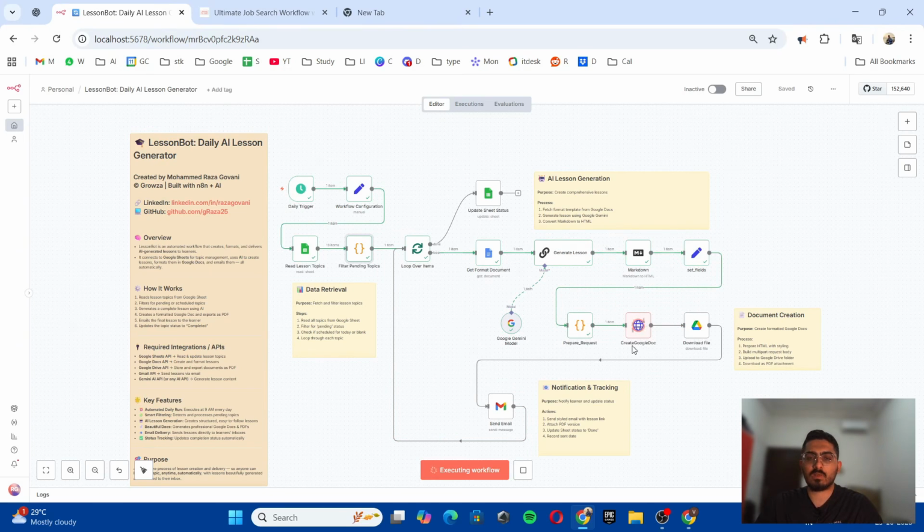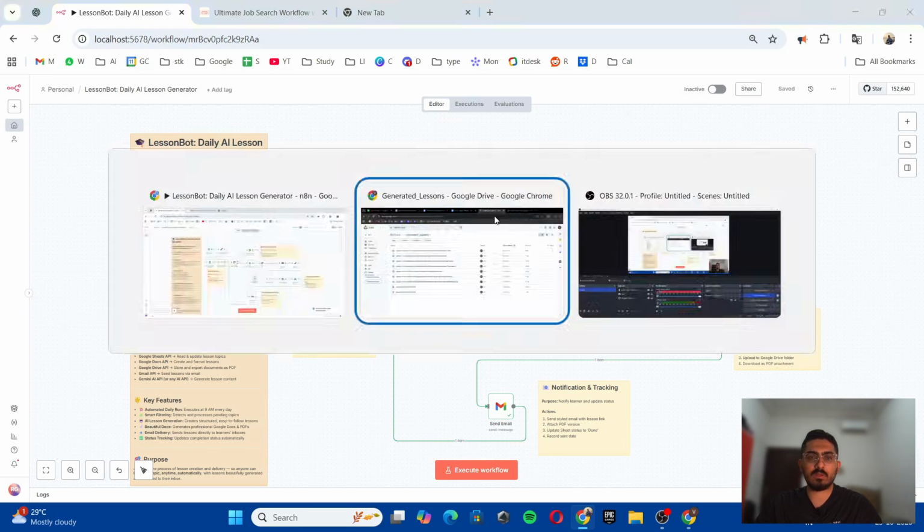Now it is creating a Google Doc. After that, it will send the email, and then as there is only one topic, it will directly go to the update sheet status, and the sheet status will be updated to done. So as you can see, the workflow is executed. We will check how it has done.